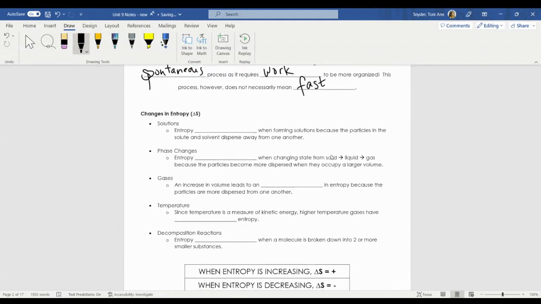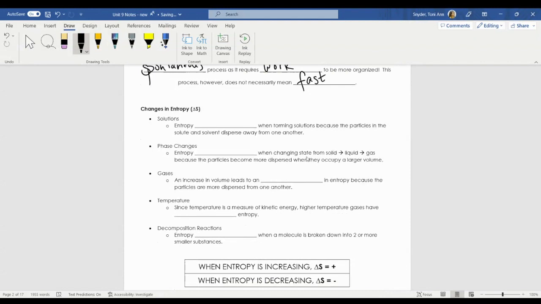So let's take a look at some changes in entropy. Entropy is denoted by a capital letter S. And of course, that delta means the change in entropy. So what's happening throughout all of these processes when they occur? We've already talked about changes in enthalpy, okay? So if I have an exothermic reaction, my enthalpy is negative. And if I have an endothermic reaction, delta H is positive. In this case, we are going to put signs for delta S. What happens with entropy when entropy is increasing or when entropy is decreasing?